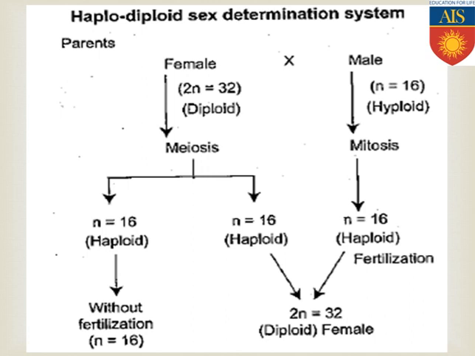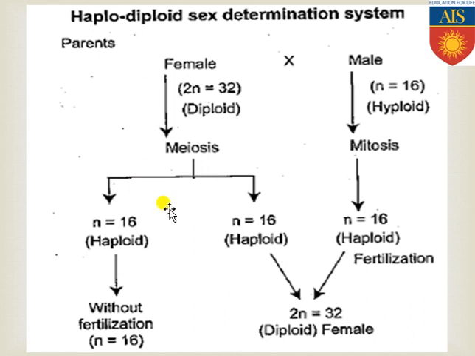So if you study this total sex determination method, you can see both haploid as well as diploid individuals in this specific organism. That's why this is commonly known as the haplodiploid method of sex determination, which is found in honeybee.